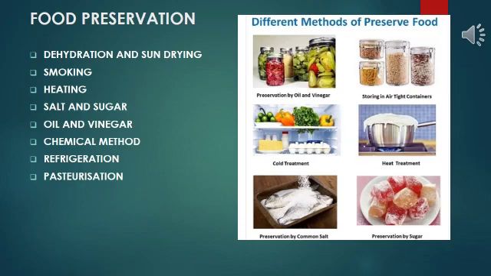In this process, milk is heated at 70 degrees Celsius approximately for a few seconds and then is suddenly chilled and stored. This prevents the growth of microbes. These are the methods which we discussed for food preservation. By using these methods, we can preserve our food items and their nutritive value.